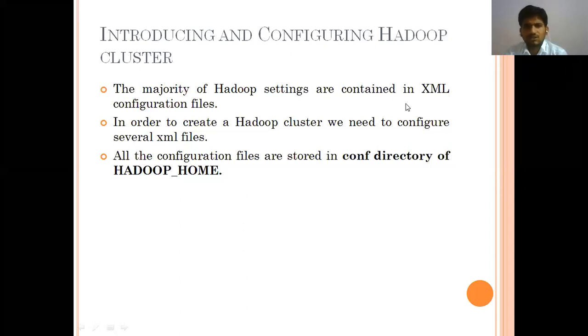Okay. So through the XML configuration, in order to create a Hadoop cluster, we need to configure several XML files. We have 3 or 4 XML files. For that we also have one simple explanation of why we need the XML files configuration, so that we will discuss. In the third unit we discussed it, and here also we will discuss. All these configuration files are stored in the configuration directory of Hadoop code.